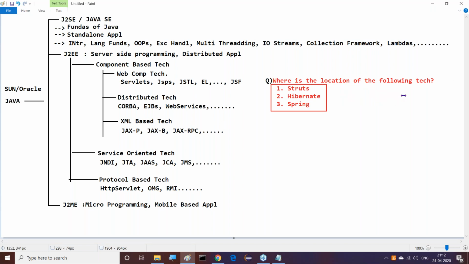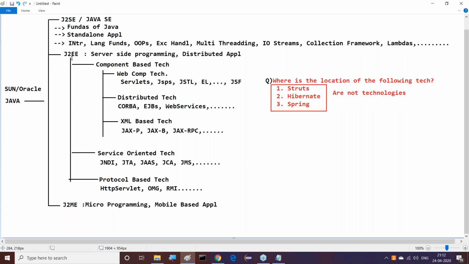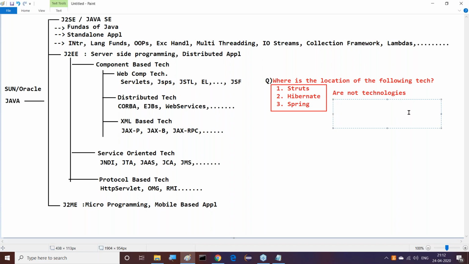Please remember my point. No, all these are not technologies. If they are technologies, they will come under which one of the J2EE parts. So they are not technologies. In fact, they are not provided by Sun Microsystems, or of course Oracle Corporation. Please remember these conclusions. They are not technologies, and they are not provided by Sun Microsystems and Oracle.